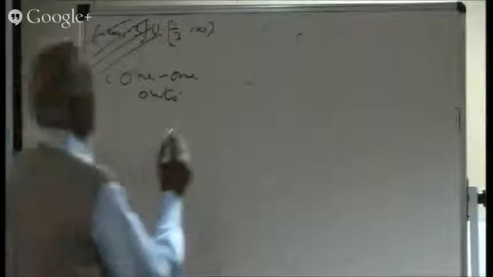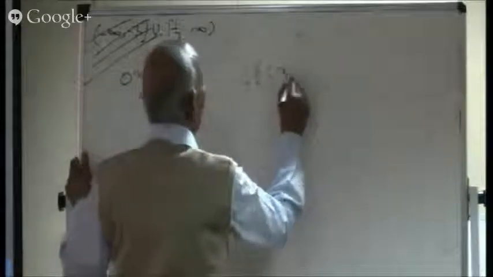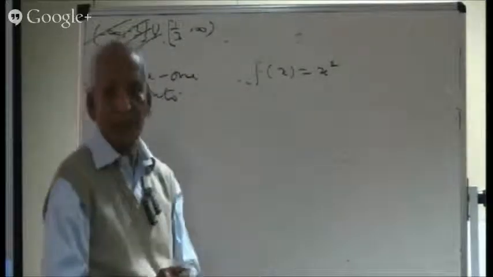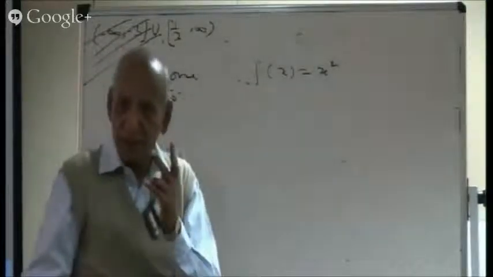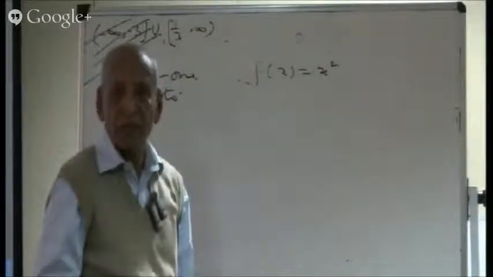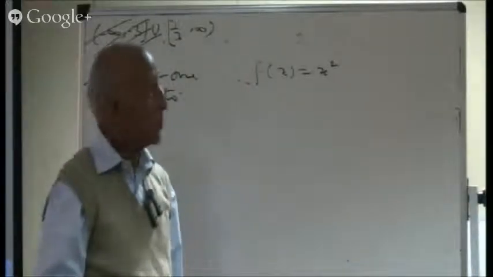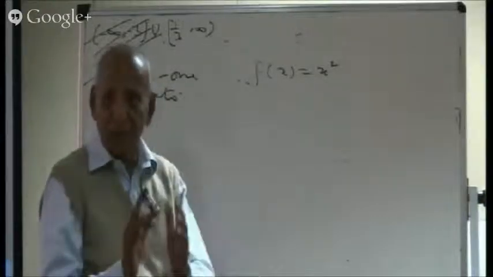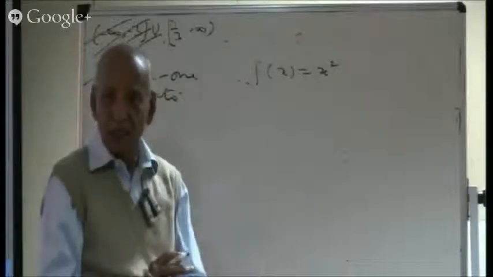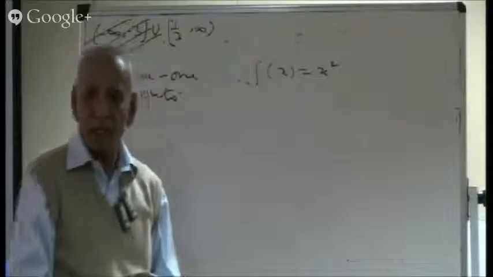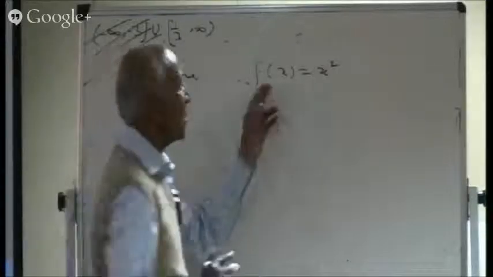Supposing there is a law like this, here is a function, f of x equal to x square. Now supposing you put x equal to 2 in it, you are getting 4 as the answer, and you put x as minus 2, you are getting again 4 as the answer. So that means two different elements are giving you the same answer. It should not happen. For a 1-1 function, different elements must have different answers. This is not a 1-1 function.